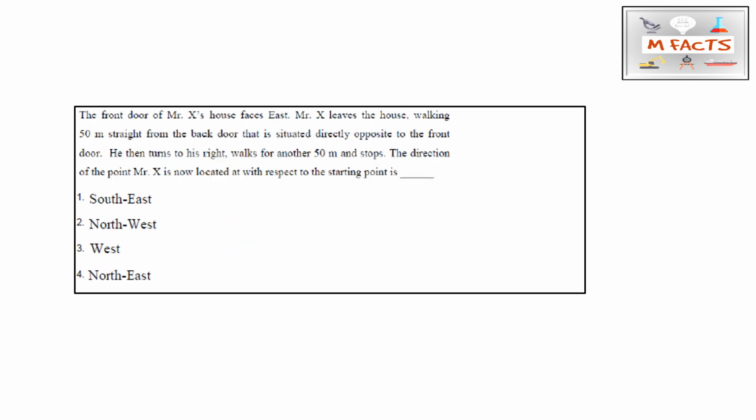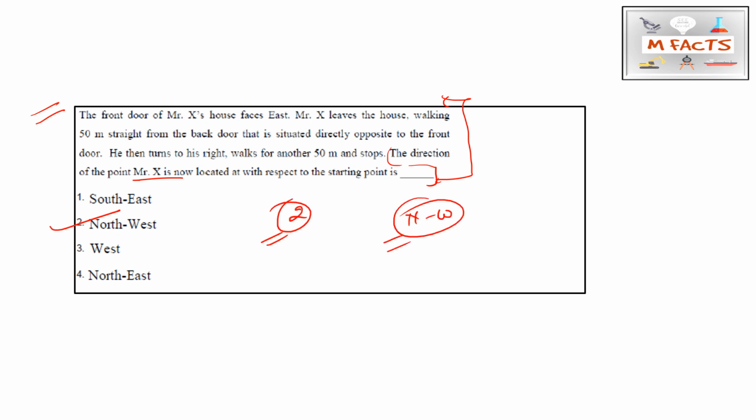The front door of Mr. X's house faces east, and this is a question related to directions. They are asking for the direction of the point where Mr. X is now located with respect to the starting point. I'm not wasting time reading questions because I'm not going to solve the whole aptitude section. Here I will tell you only the correct option, so that you can match your answer. Here the answer is northwest. So 2 is the correct answer: northwest is correct for this question.